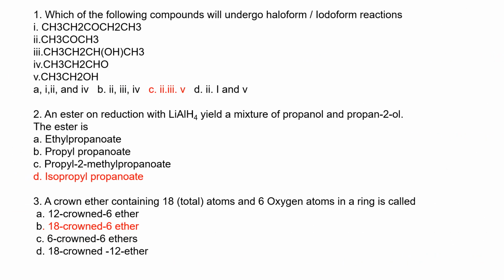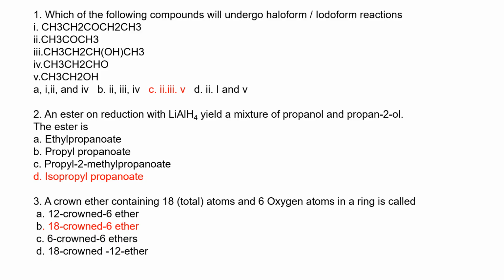Which of the following compounds undergo haloform or iodoform reaction? Remember, for a compound to undergo haloform or iodoform, alcohol and carbonyl can do that. But for the alcohol, remember this is an oxidative reaction, so the alcohol is converted to carbonyl, and they must have a methyl attached to the functional group. So in alcohol, it's only ethanol that can react in the iodoform reaction. While in carbonyl, we can have any carbonyl that has a methyl attached to the functional group.